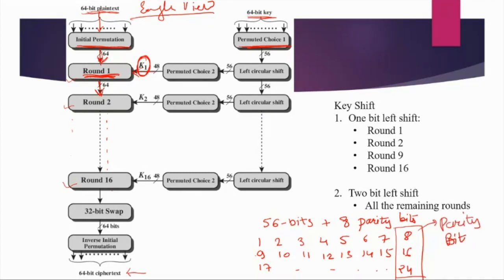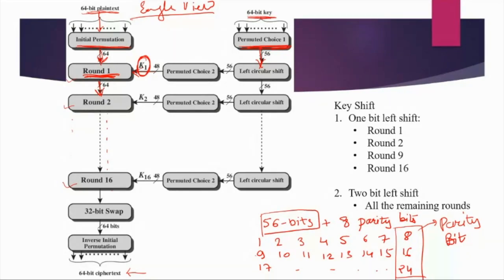What permuted choice 1 is doing is it will just remove all the parity bits from the key. Every 8th bit is ignored, and the remaining 56 bits will be the output of this function. This is how we convert the 64-bit key into a 56-bit key.